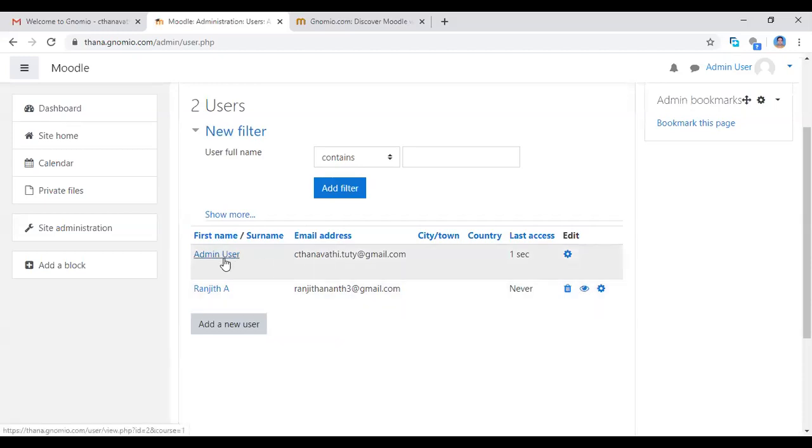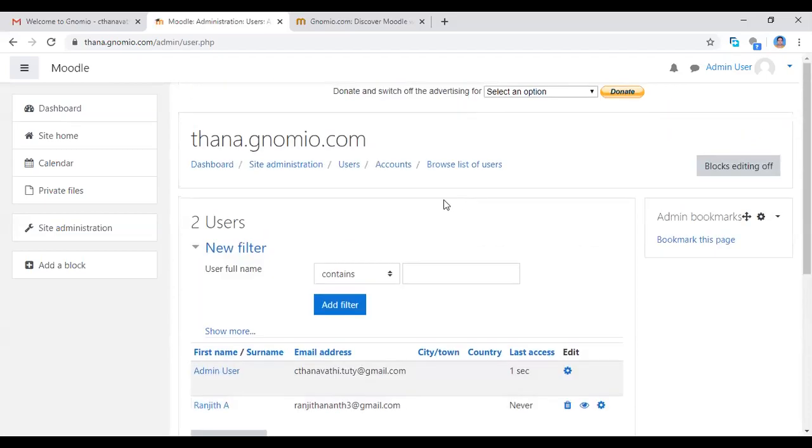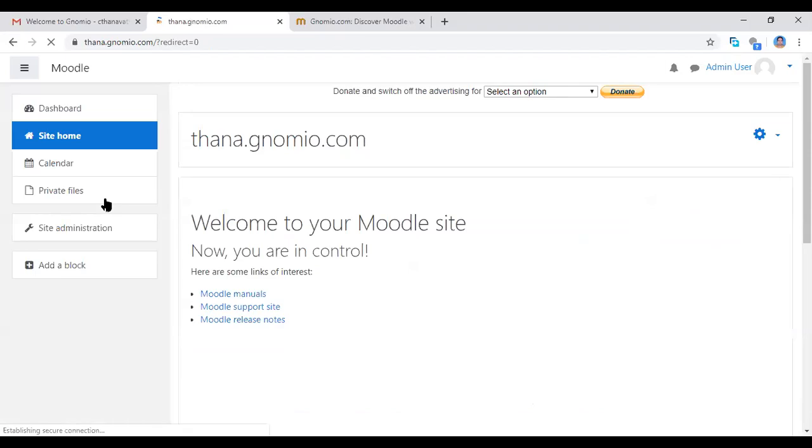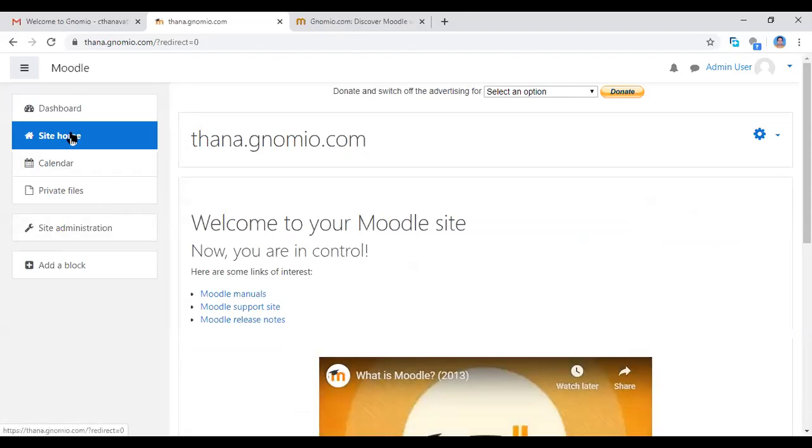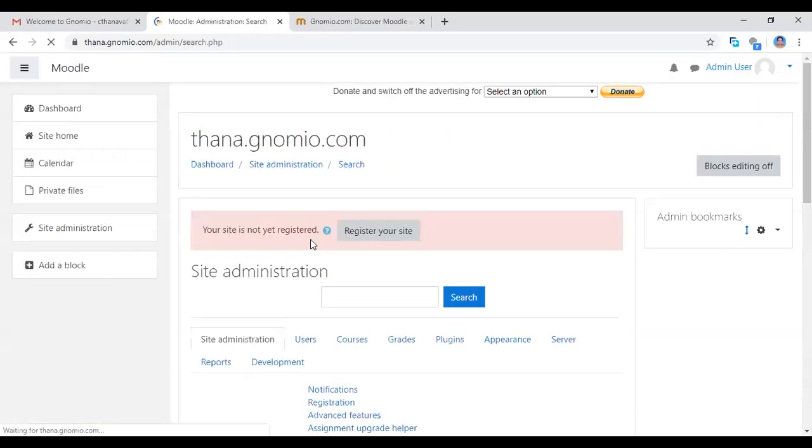I am the admin and this is the first user. I'm adding one participant only here. Come to the site admin. If you lose your page, no problem. You come again to the site home. Wherever you lose your path, don't worry. Come to the site home, then you will find your path. So now I came to site administration here.